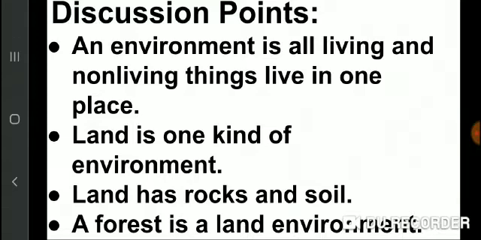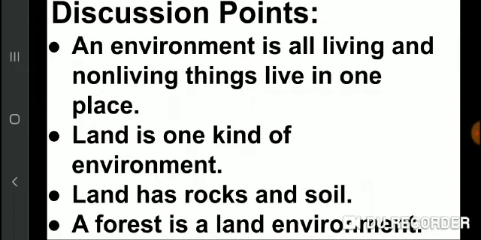Dear students, first of all, I will tell you about environments and its different kinds. An environment is all living and non-living things in one place. Land is one kind of environment. It has rocks and soil. Forest, prairie, and desert are the different kinds of land environments.